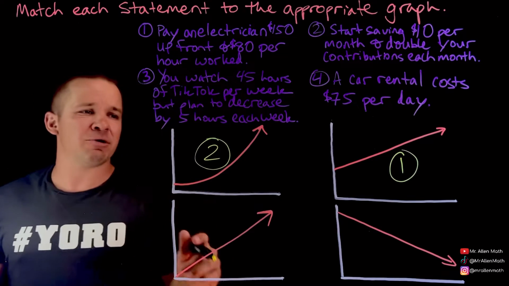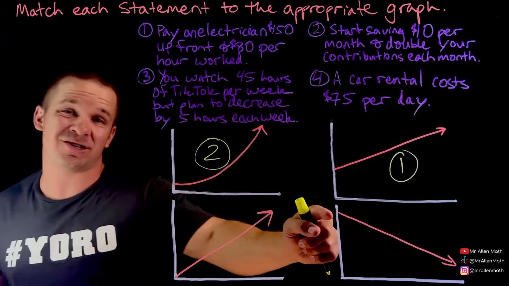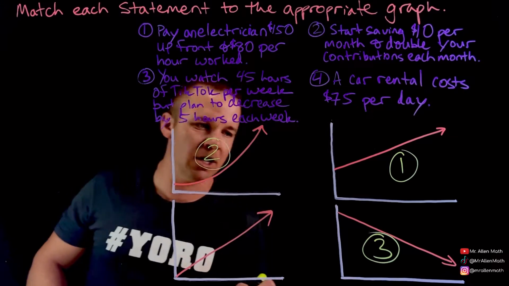Okay. So which one of these is decreasing? Well, it's only this one right here, but also the 45 hours to start. We want to start up a little higher, and then we're going down. Yelling Timber. That's a Kesha reference right there if you didn't catch that.